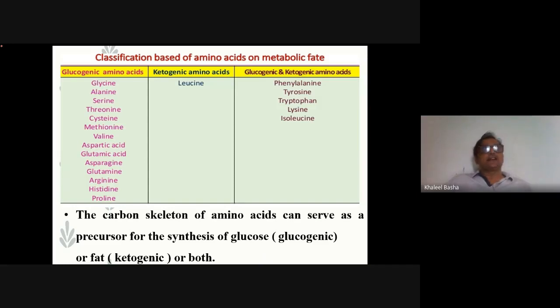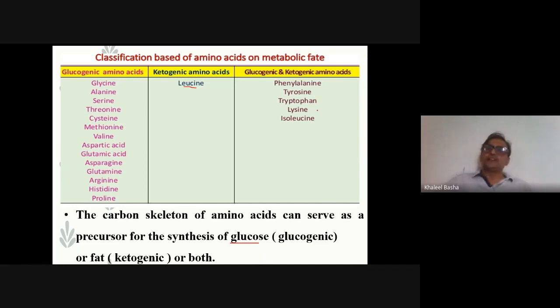During catabolism, the breaking down of these amino acids, which contain organic molecules with carbon and hydrogen atoms, leads to the formation of glucose. That's the synthesis of glucose, so they are glucogenic amino acids. Leucine is the only amino acid that is catabolized to form ketone bodies, like fat, so it is ketogenic.